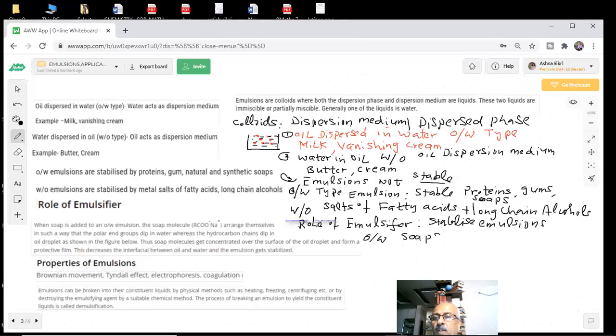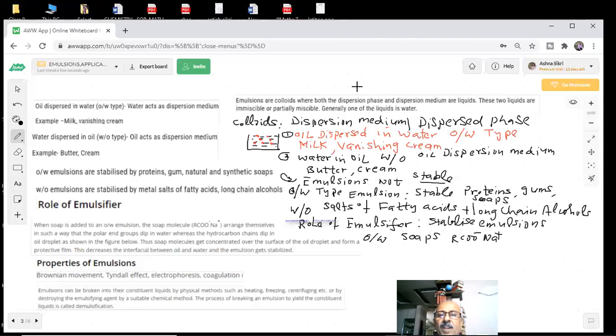What are the soap molecules? You already know, RCOO⁻Na⁺. Sodium stearate, you are aware of C17H35COONa soap. This has a polar group as well as a hydrophobic group. R is a long chain hydrophobic group. They arrange themselves in such a way that the polar group dips in water.